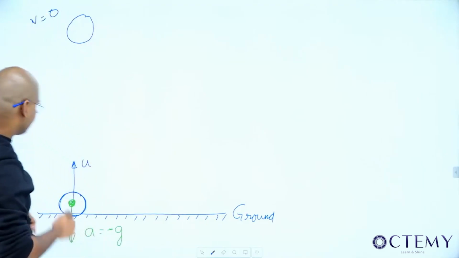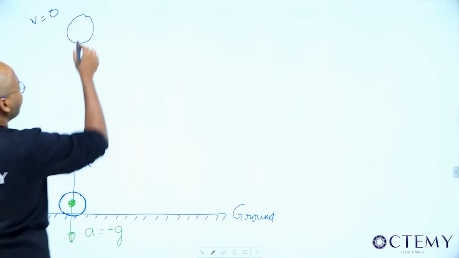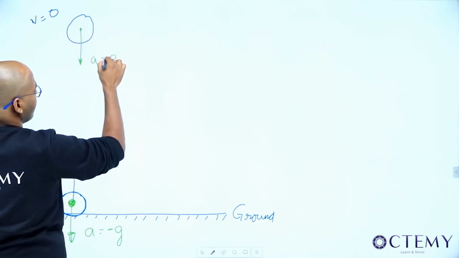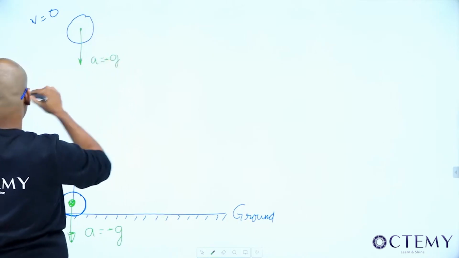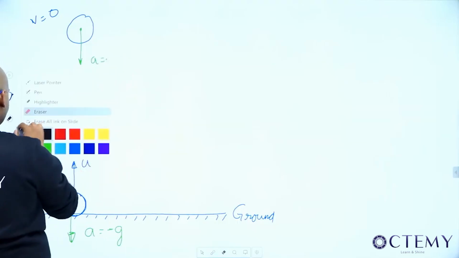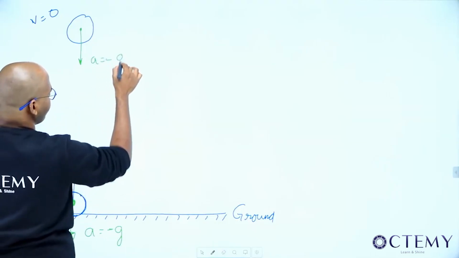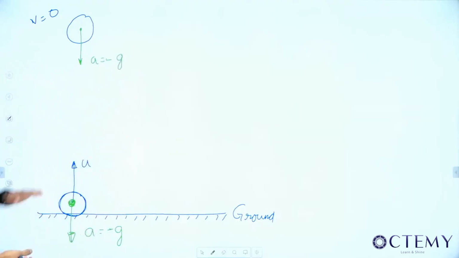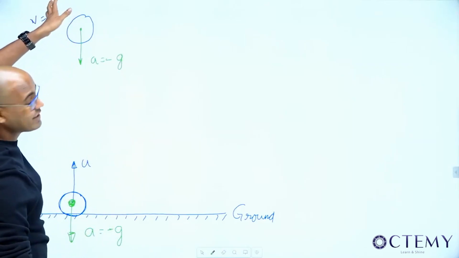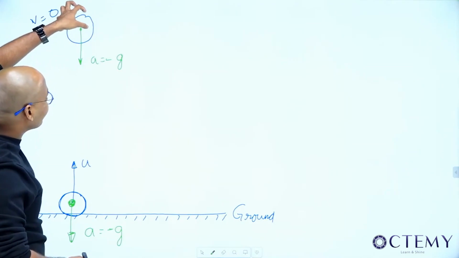But still the earth is pulling it down with an acceleration of minus g downwards. After getting this velocity 0, it will start coming down.